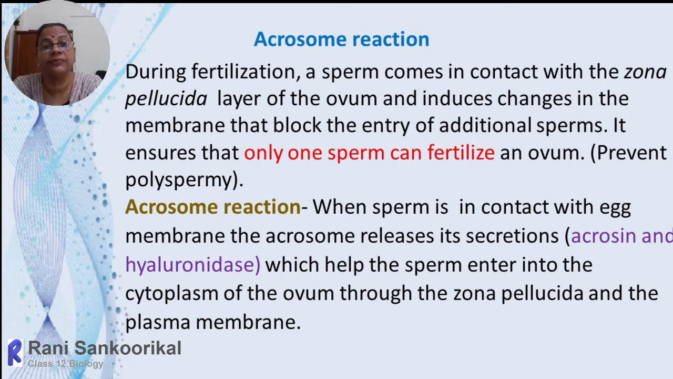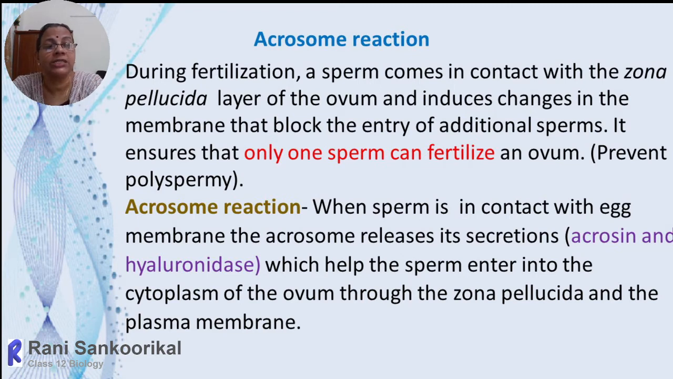Immediately after that, the ovum forms a thick membrane around it, and that thick membrane inhibits the further entry of any other sperms into the ovum. In this way, they prevent polyspermy. So at a time, only one sperm gets the chance to enter the ovum.